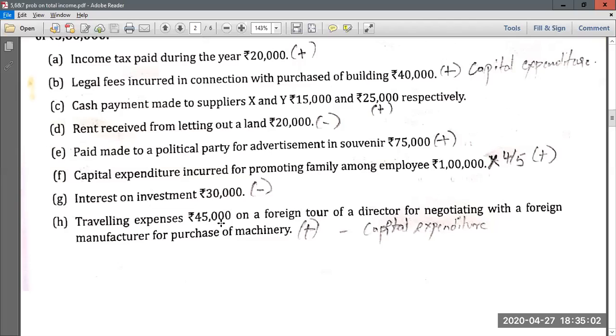But here the director himself is going on a foreign tour for negotiating with a foreign manufacturer for purchase of machinery. That means this 45,000, whatever they are incurring as travel expenditure, when they purchase this machinery, they will capitalize this cost along with the cost of machinery. So it becomes your capital expenditure. Since it is capital expenditure, it becomes inadmissible and it should be added back to net profit as per P&L account.